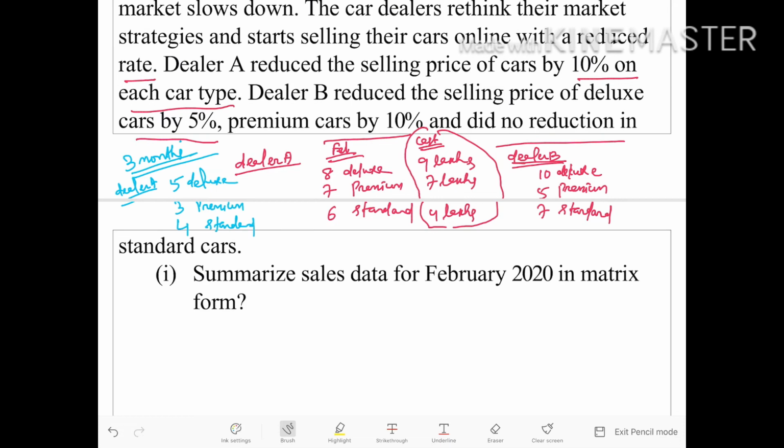Whereas dealer B sold 7 deluxe cars, 2 premium cars and 3 standard cars.